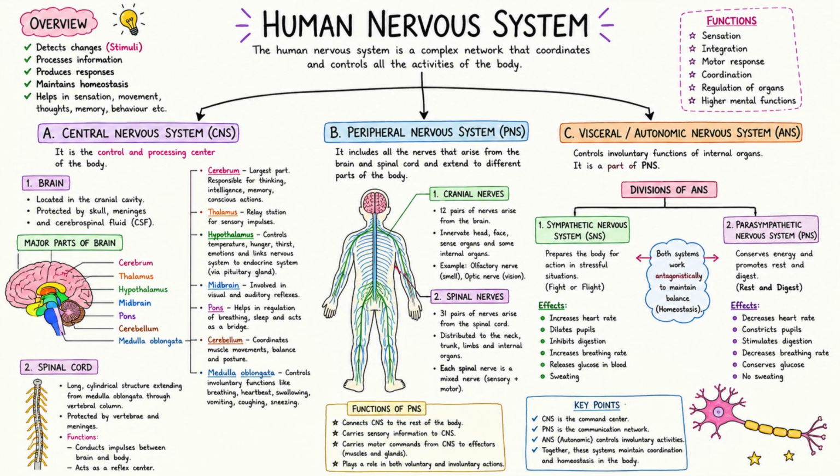The autonomic nervous system controls many involuntary functions of internal organs. It includes the sympathetic and parasympathetic nervous systems. The sympathetic system generally prepares the body for stress or increased activity. The parasympathetic system generally supports rest, digestion, and energy conservation.